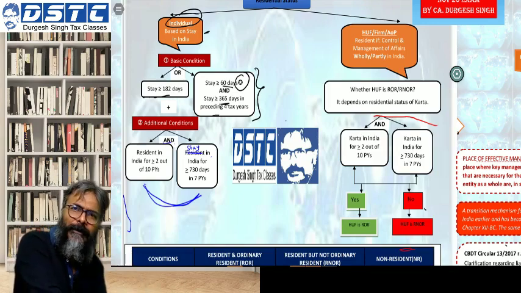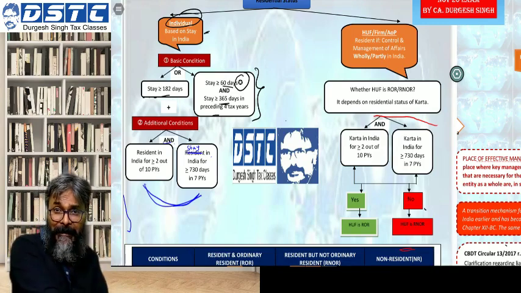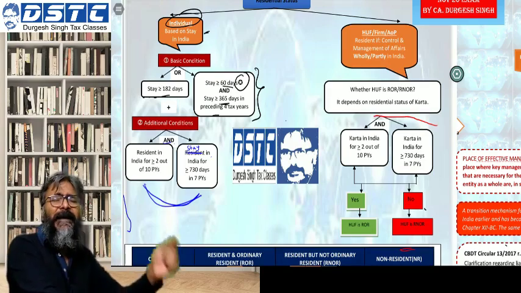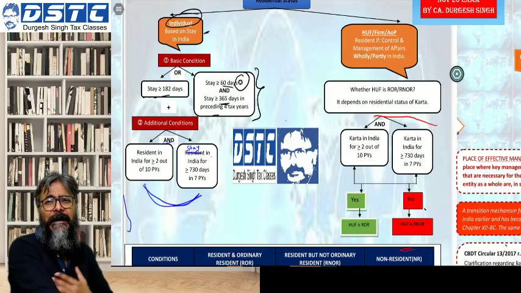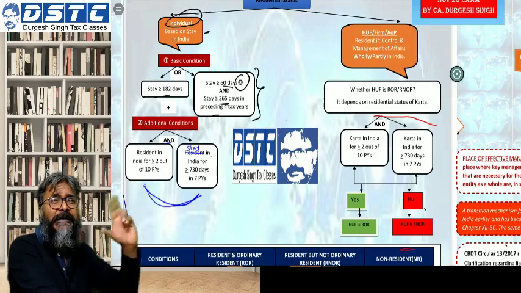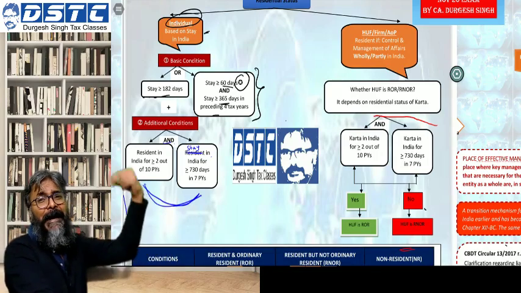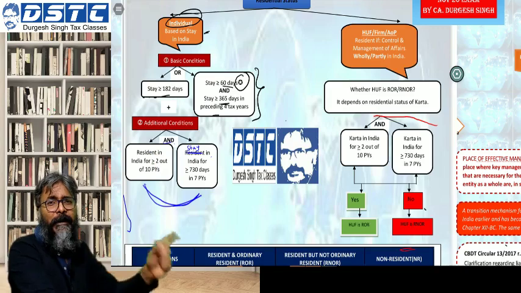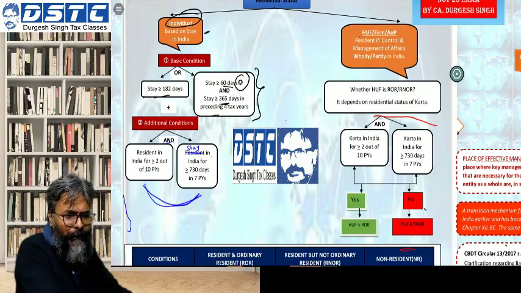If I satisfy both these additional conditions, then my status will become RNOR. And if I don't satisfy any of the additional conditions, or I satisfy only one, then my status would be R and NOR. What difference will it make, being RNOR versus R and NOR? I have already given that difference yesterday in our discussion, so I'm not touching upon it right now. Coming to this particular part, students, just focus on it now.